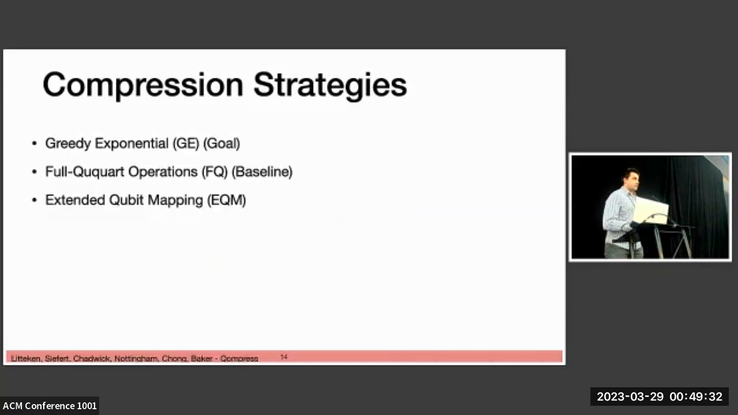So we designed several different strategies in this work. Only a portion of the ones that are mentioned in the paper are shown here. The first is that greedy strategy, which is exponential in cost. And we look at this as our goal, because we have all the resources. We don't care about how long the mapping and routing is going to take us. And then we also want to improve upon a second previous baseline strategy, which only uses those full Ququart operations and has to decode the qubits in order to perform cross-qubit operations.